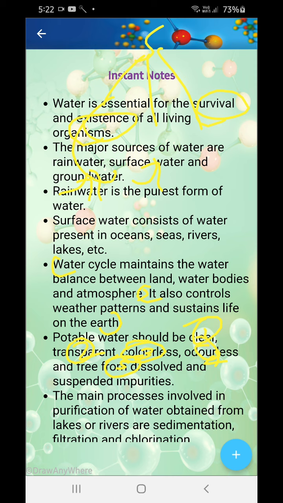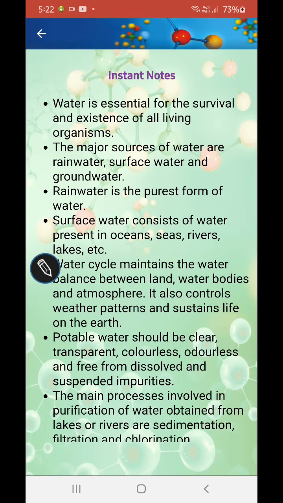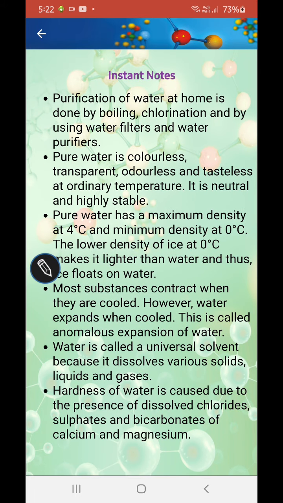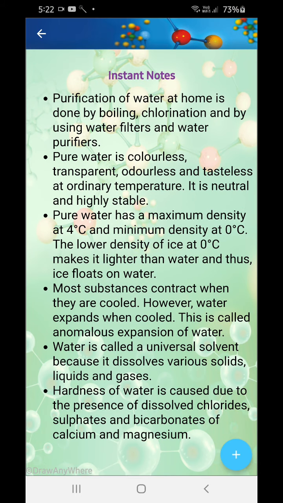Now what are the main processes of purification of water? What are the main processes of separation? They are sedimentation and decantation, okay, filtration and chlorination. Purification of water at home is done by boiling, okay, chlorination, and using water filters and water purifiers.